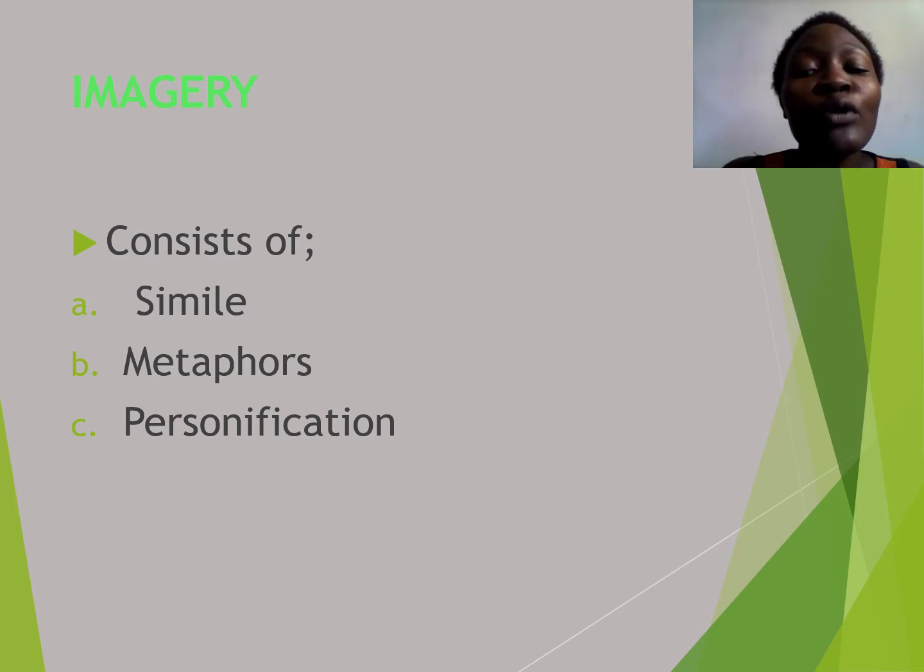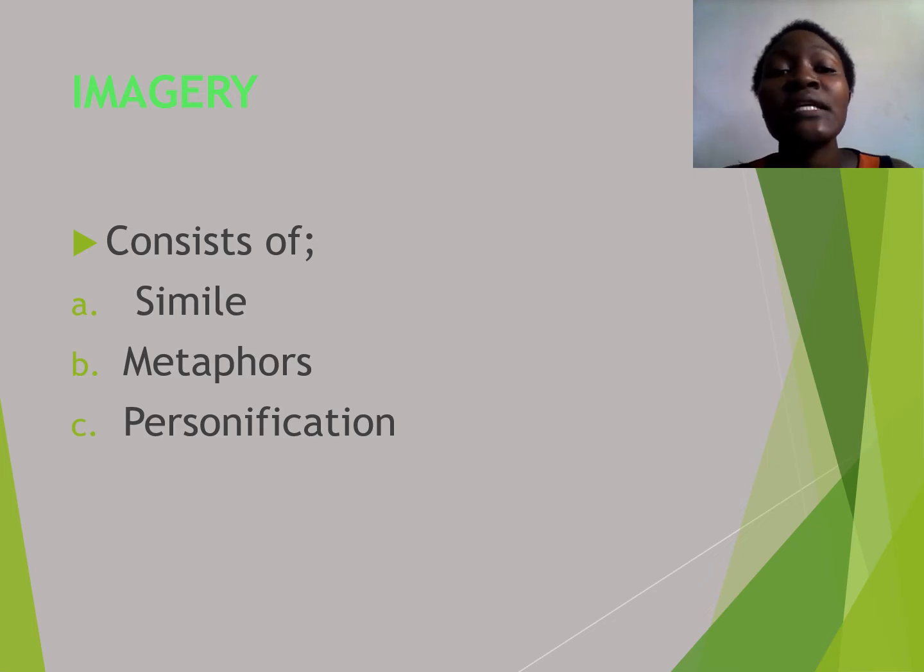We have already looked at personification, and so let's move directly to simile. What is a simile? A simile is a direct comparison between two things that are similar using the words as and like. For example, as happy as a king, that is a simile.